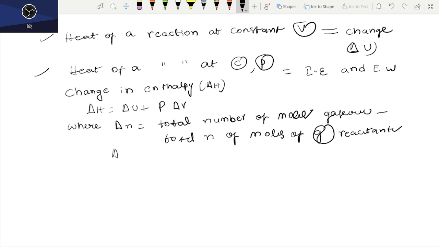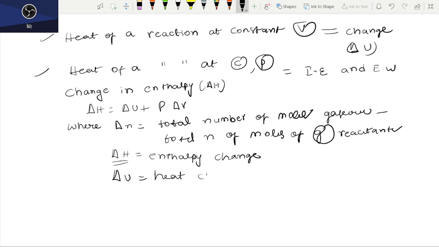I already told you delta H is the enthalpy change. Enthalpy change is indicated by delta H, and delta H is the enthalpy change or heat of reaction at constant pressure. Delta U is equal to heat change.